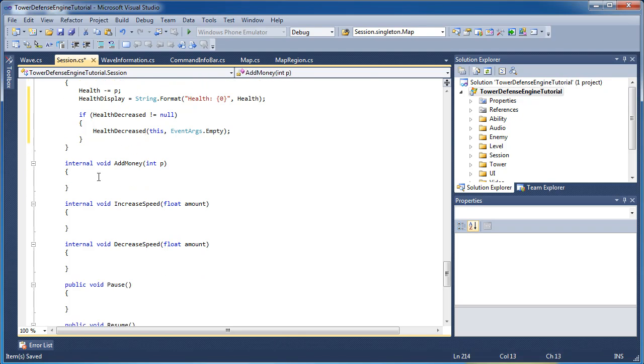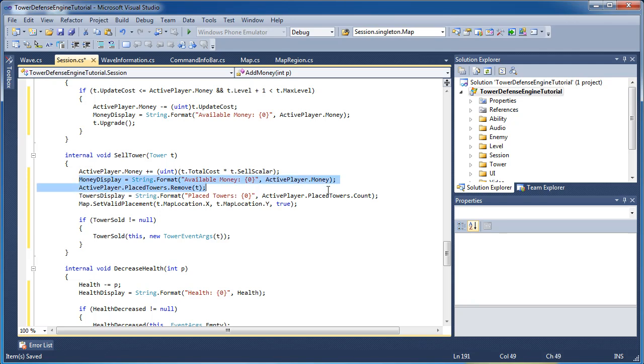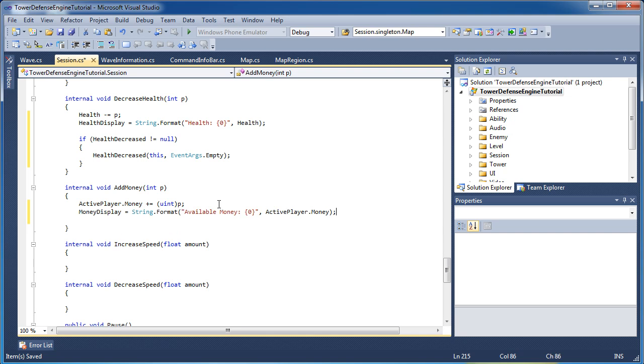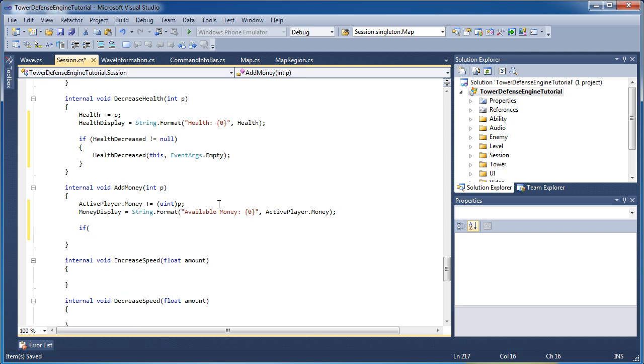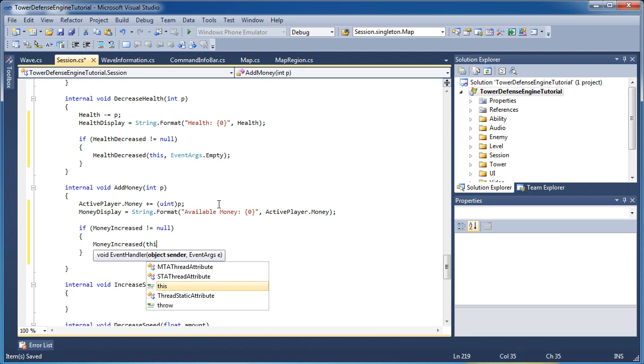Add money. activePlayer.money += (uint)p. Now we manipulated our money again, so let's copy and paste the money display. And now if moneyIncreased is not equal to null, another event, MoneyIncreased(this, EventArgs.Empty).